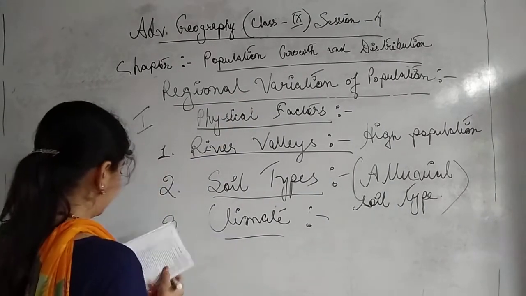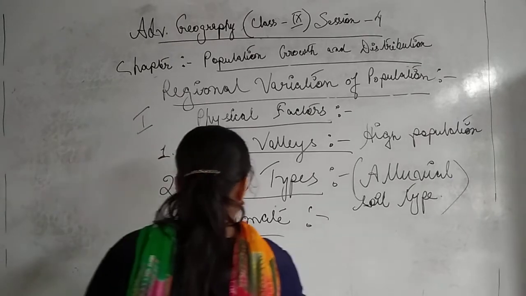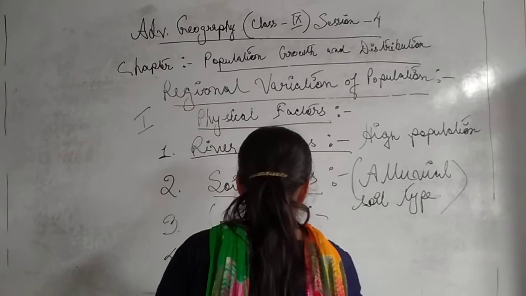So the next point we will say is availability of water. This is a very important point. So now point number 4 is what? Availability of water.